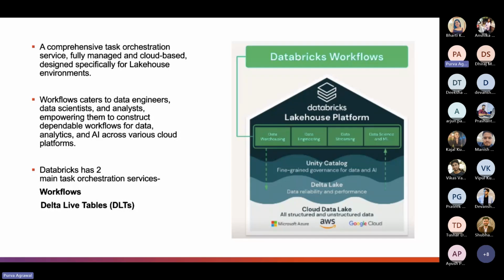Furthermore, as Workflows sits on top of the Databricks platform, it can be fully integrated with other services. This allows data teams to use data governance and monitoring services with Databricks Workflows. The team can easily create, run, monitor, and repair data pipelines without managing any infrastructure. So Databricks has two main orchestration services, Workflows, also known as workflow jobs, and Delta Live Tables, also known as DLTs. Workflows enable all the data teams to orchestrate any combination of tasks such as notebooks, Spark, SQL, ML models, and DLTs.